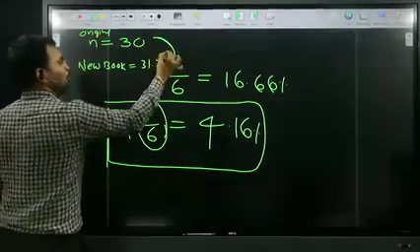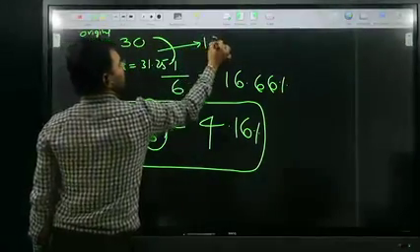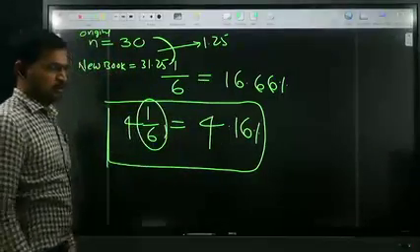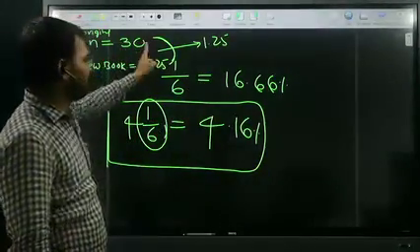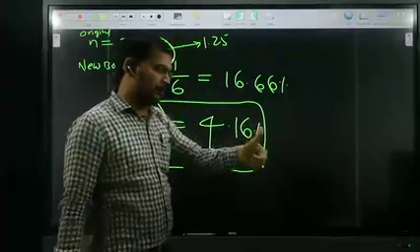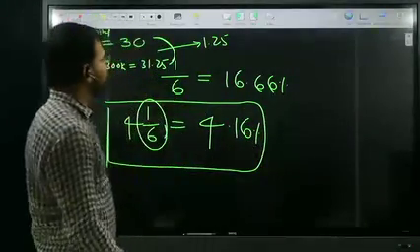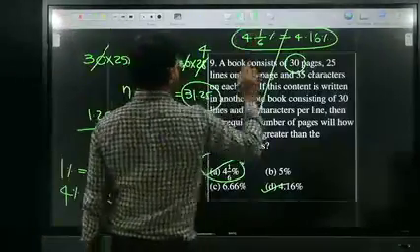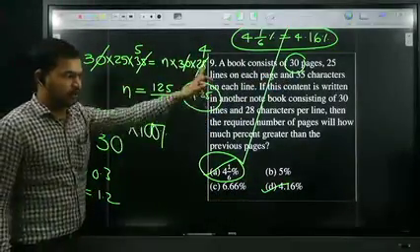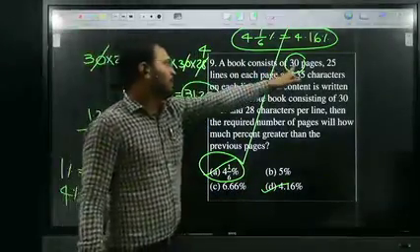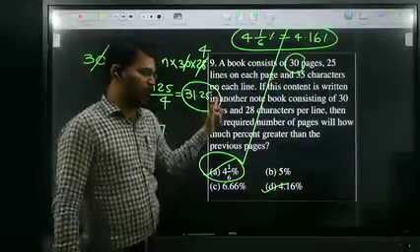How many more? The difference between the original notebook and the new notebook is 1.25. All of you okay, Swapna? Very good. Original it is 30, new we got 31.25. The difference is 1.25.